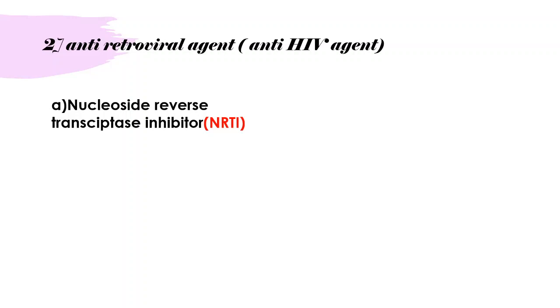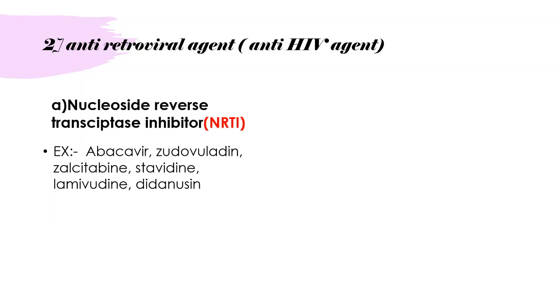First, nucleoside reverse transcriptase inhibitors. The name itself says that it inhibits the nucleoside reverse transcriptase, meaning it acts on it, inhibits its work and shows anti-HIV action. Examples are abacavir and zidovudine. These two drugs are remembered by most students and are asked in the GPAT exam. You can also remember stavudine. Like this, you should remember only 2 to 3 examples of each class. It's impossible to remember each drug from each class.